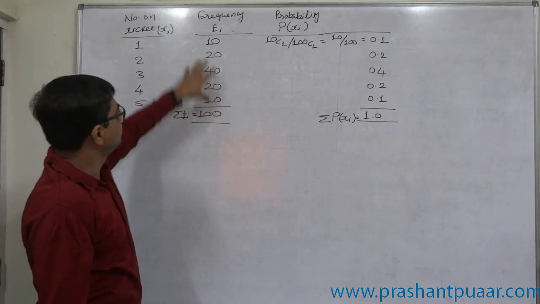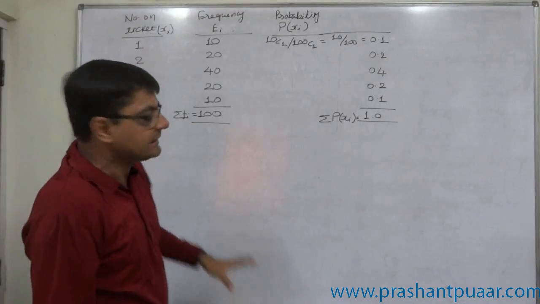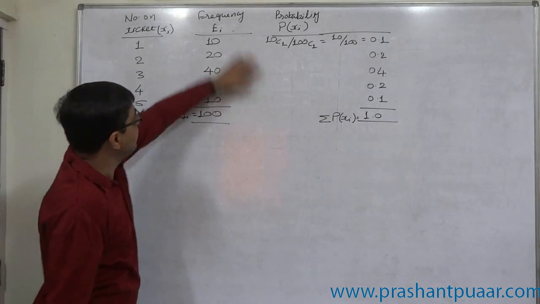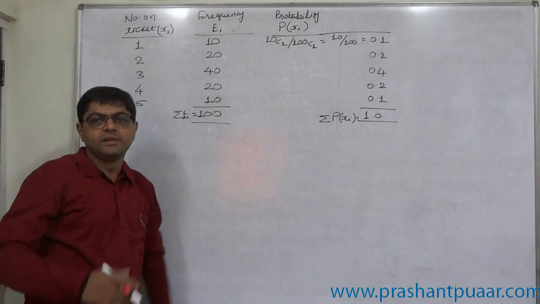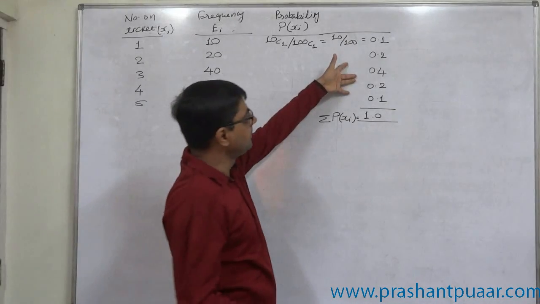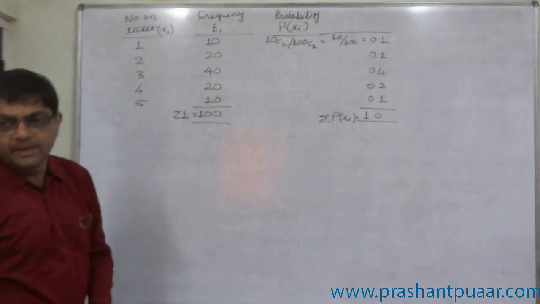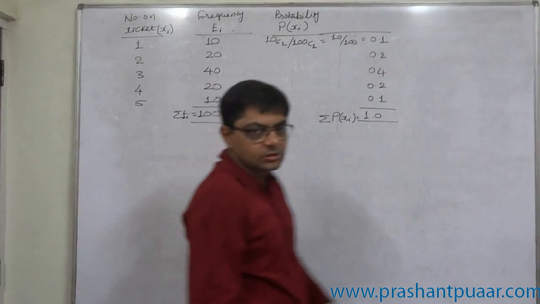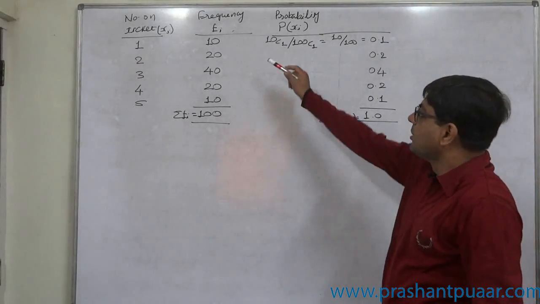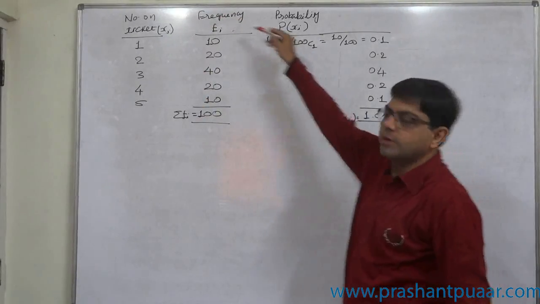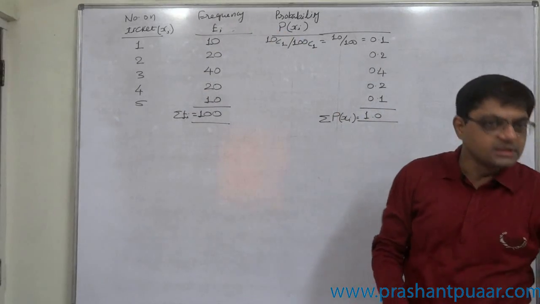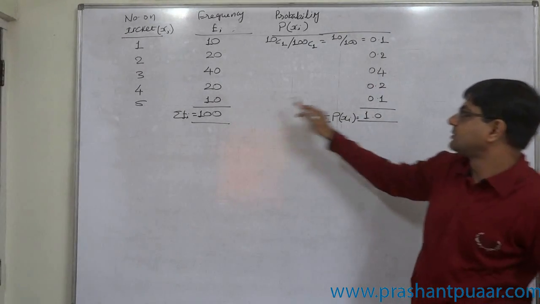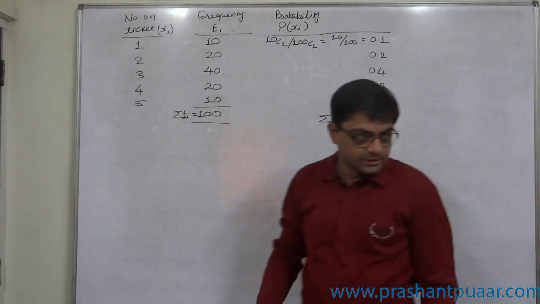In statistics, this frequency is known as observed frequency. This is reality. There are actually 10 tickets, there are actually 20 tickets. So we have a record of the data. On the basis of the record of the data, if we calculate probability, then it is known as empirical probability. Even for cases in management, in business, or in any actual organization, on the basis of the record of past or history, we can construct a frequency distribution, and then very easily on the basis of the frequency distribution we can arrive at the probability distribution.